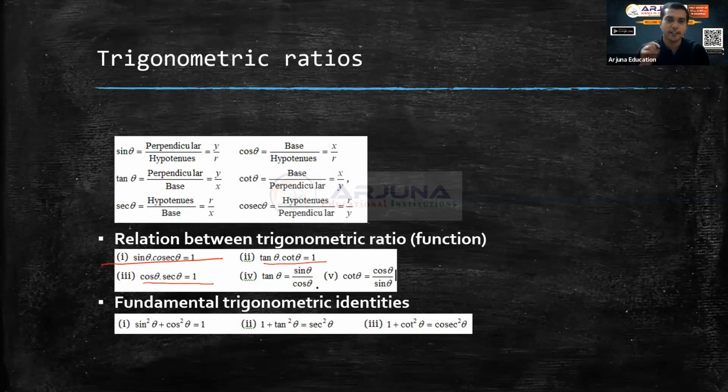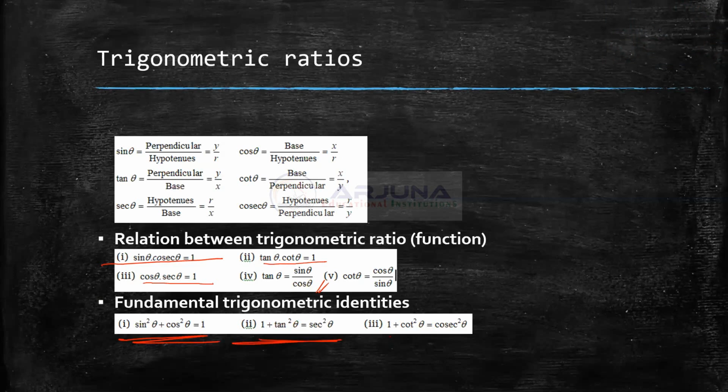So these things you have studied. These are the fundamentals of trigonometric identities. These three identities are like pillars of trigonometry. And in 10th, whatever questions you have solved are only based on these identities. There are thousands of identities in trigonometry, but these are the pillars of those identities also. So sin square plus cos square equal to 1. You have 1 plus tan square equal to secant square, 1 plus cot square equal to cosec square. So these three are identities which you should remember.